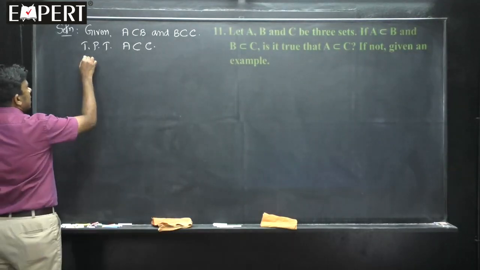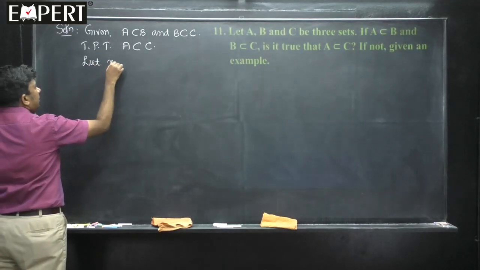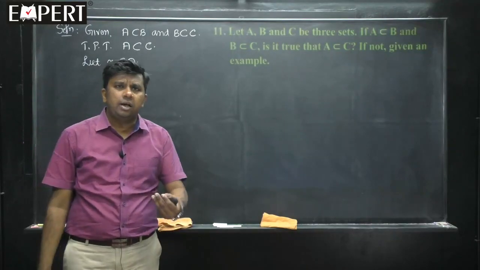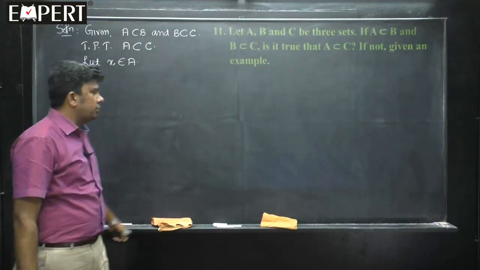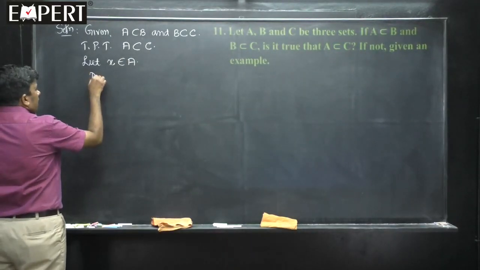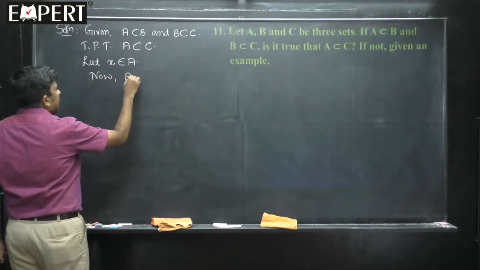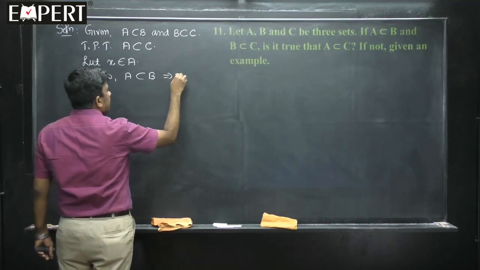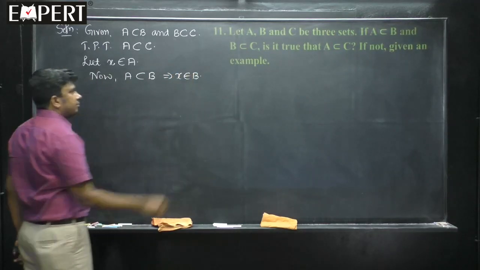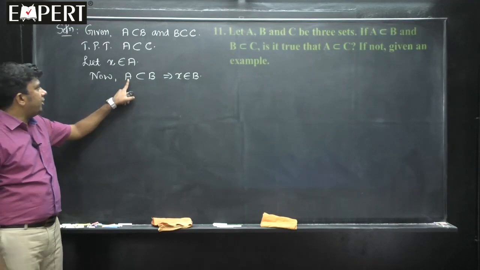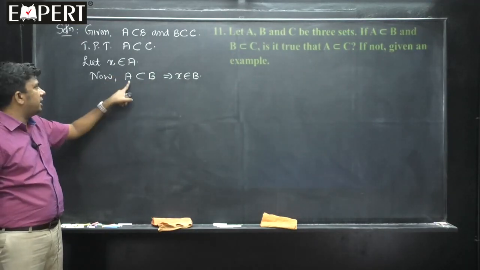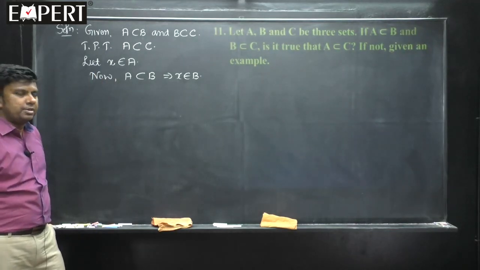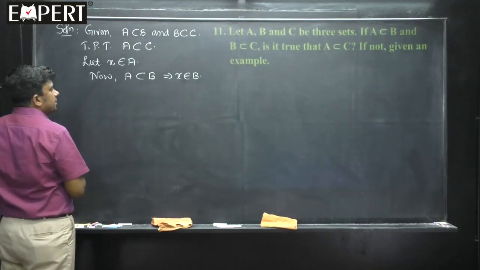So, I will take up any arbitrary element belonging to A. Let me take x, x belongs to A. Imagine I consider a value x, x belongs to A. Now, it is given that A is a subset of B. That implies x has to belong to B. No doubt in that, because every element of A is an element of B. If x is there in A, that element should be there in B, otherwise A is not a subset. This is by the definition of the subset concept.